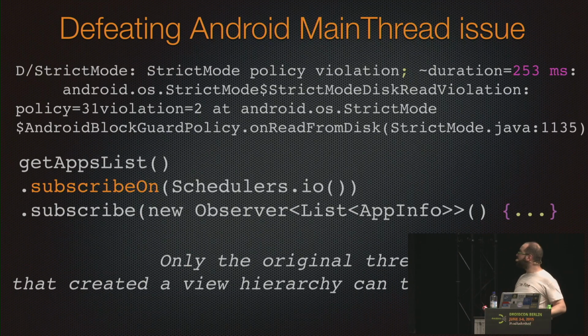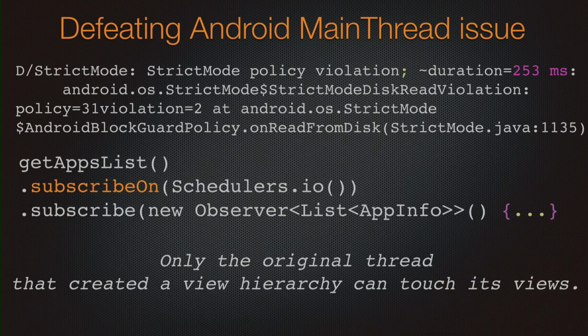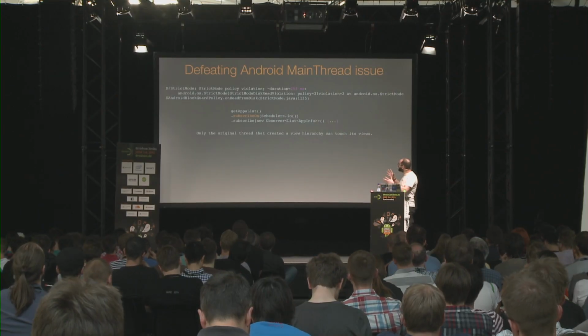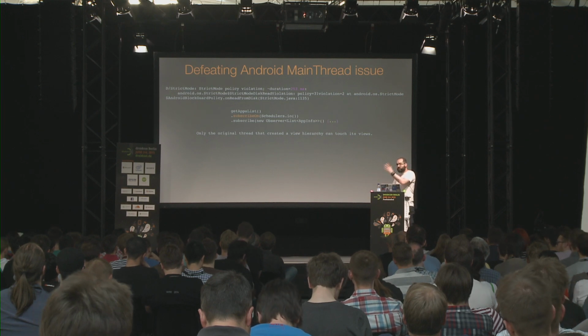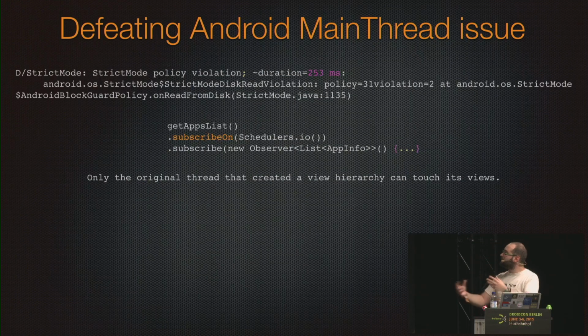Obviously, only the original thread that created a view hierarchy can touch its views, because it's Android. Back again to Android. We are doing stuff on a different thread, and we are trying to update the RecyclerView from a thread that is not the UI thread. So it's kind of getting tricky, because we have to do the job on one thread, somehow come back with the result on another thread that is the UI thread. Oh my God, probably the AsyncTask is the answer.